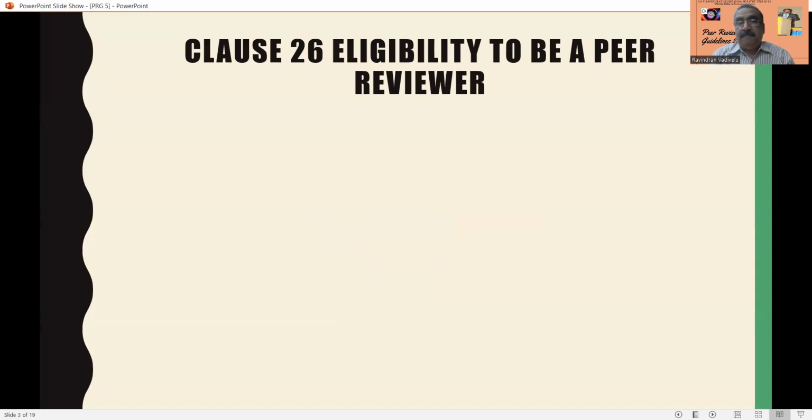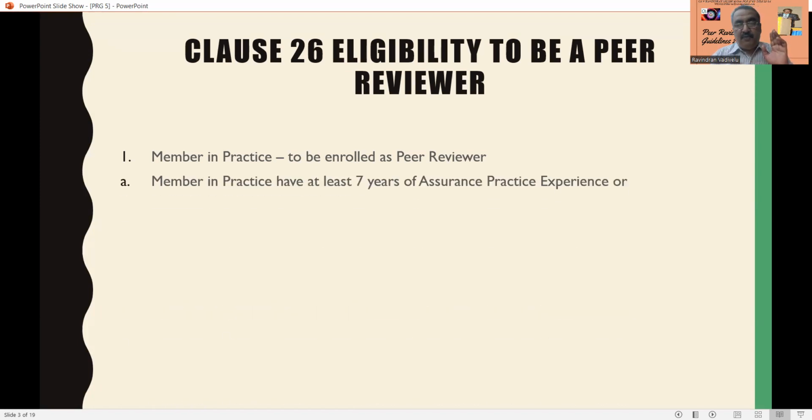Clause 26 explains the eligibility to be a peer reviewer. That is, a member in practice. If he wants to enroll himself as a peer reviewer, he should be a member in practice. A member who is not in practice is not eligible to become the peer reviewer.